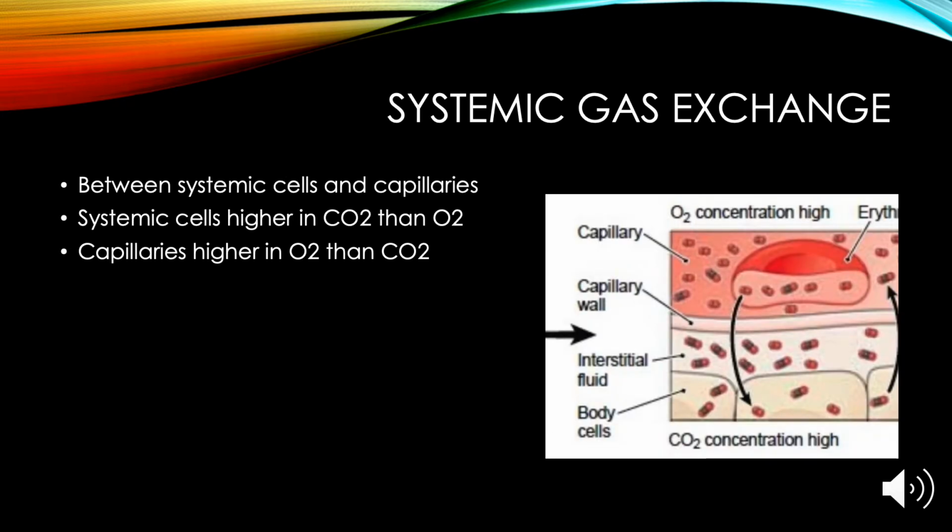Systemic gas exchange takes place throughout the rest of the body tissues and vessels. The blood flowing through the arteries and arterioles has high amounts of oxygen and low amounts of carbon dioxide. On the other hand, the systemic cells have high amounts of carbon dioxide and low amounts of oxygen due to the process of metabolism.